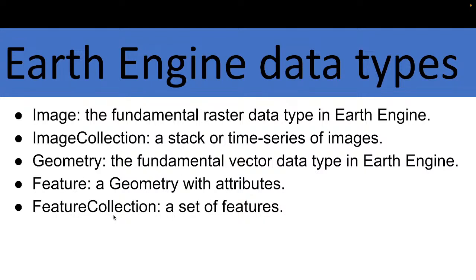When I have a set of features, suppose I have a shapefile including a total of 64 districts, it is one kind of feature collection. We will also discuss this practically further. So basically these 5 common types of data we find on the Earth Engine platform: image, image collection, geometry, feature, and feature collection. All the time we work with only these 5 types of data in Earth Engine.